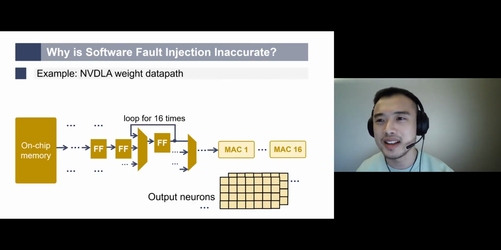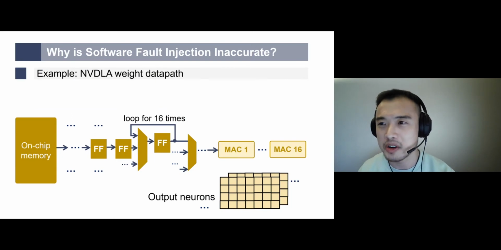In order to show that simplistic software fault models fail to capture the actual hardware error behaviors, again we use NVDLA as an example. Here is just a very small portion of the weight data path. As we can see, the weight data path fetches a weight value from on-chip memory and dispatches it to compute units or MACs. NVDLA has 16 MAC units computing 16 consecutive output channels in parallel. Each weight value is only sent to one MAC unit.